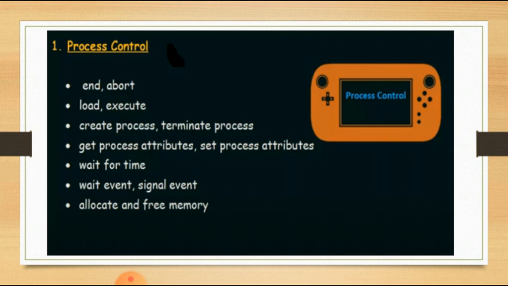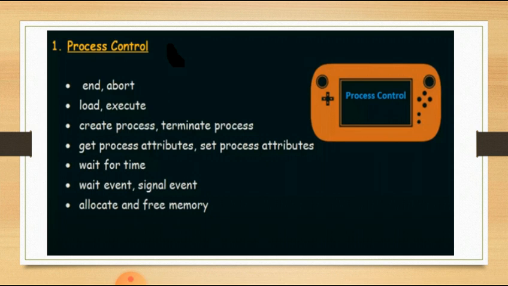As you can see on your screen, these are some examples of system calls that I have listed in the bullets on the slide. In the first one I have written end, abort. End is a different system call and abort is a different system call.